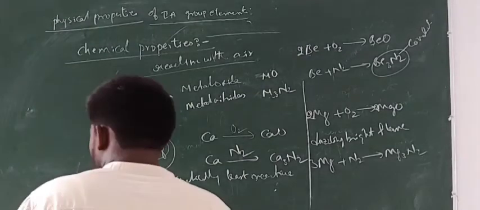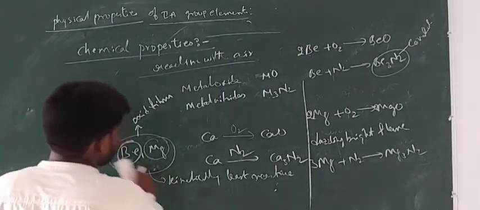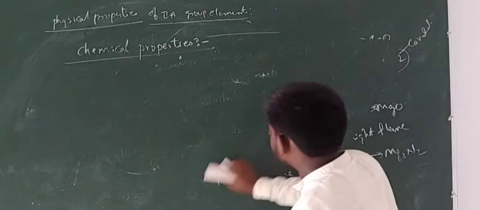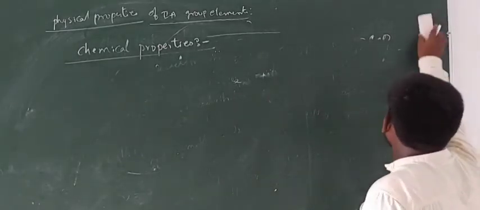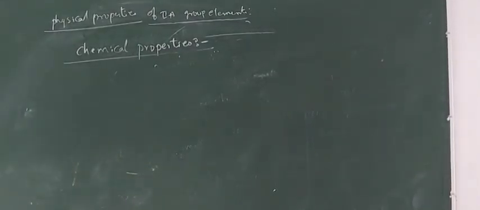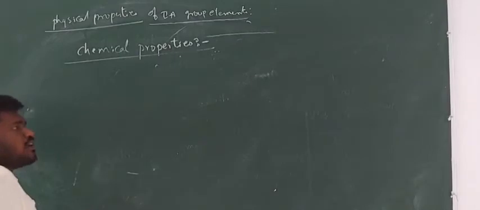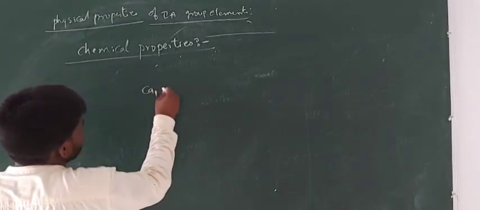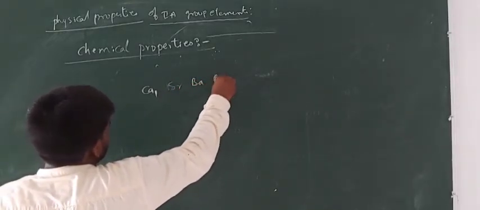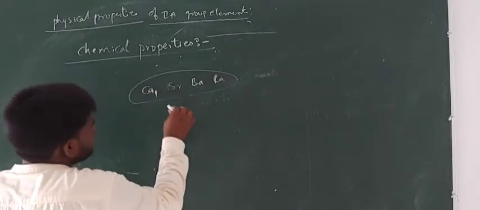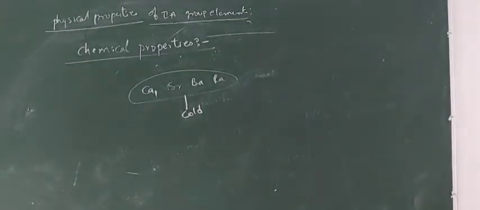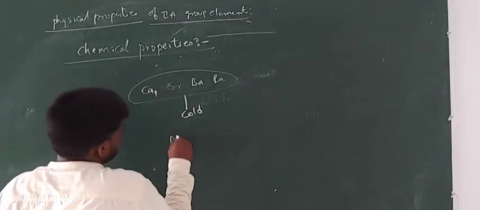Next, let us see the reactivity of the same group elements with water. Except beryllium and magnesium, the remaining metals are highly reactive towards water. Calcium, strontium, barium, and radium can even react with cold water vigorously and give metal hydroxide.